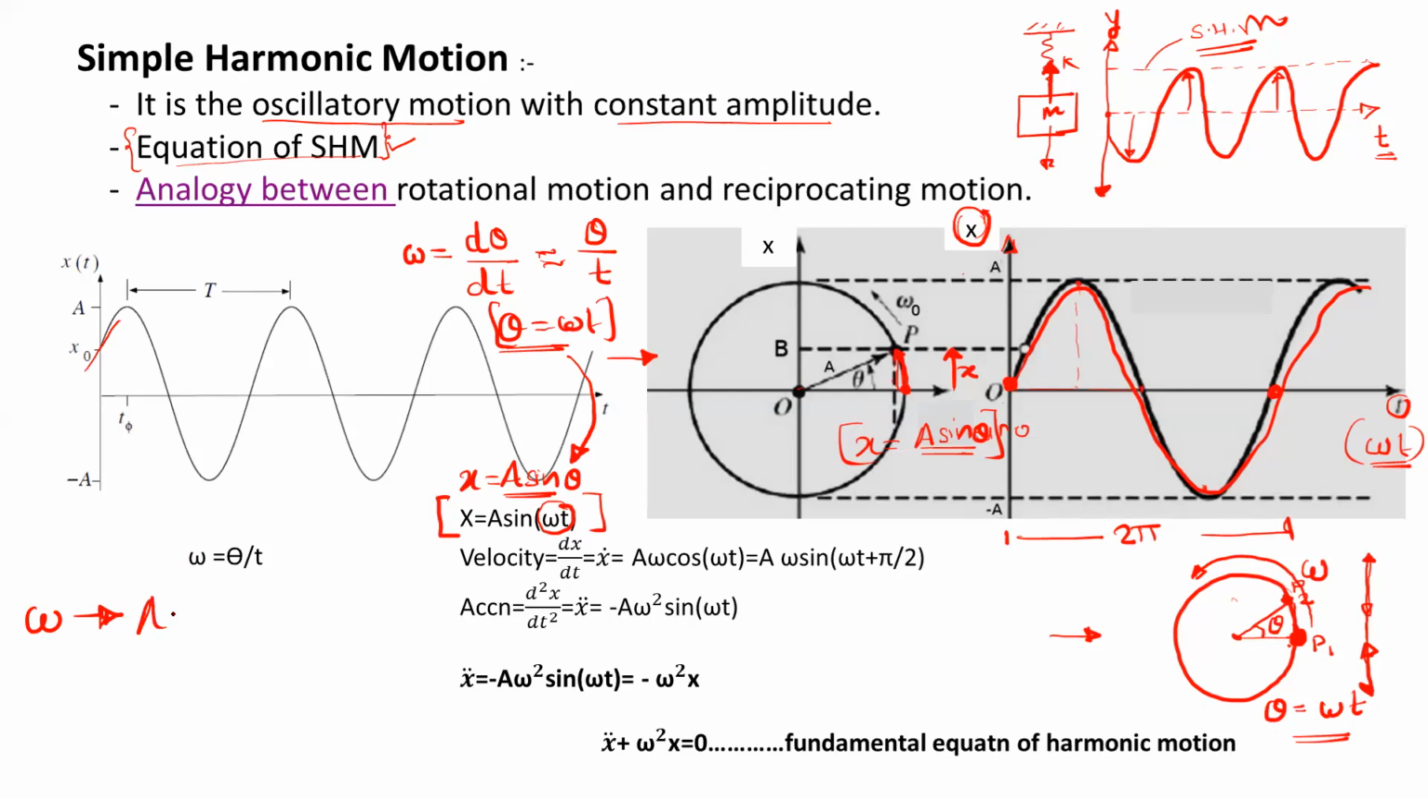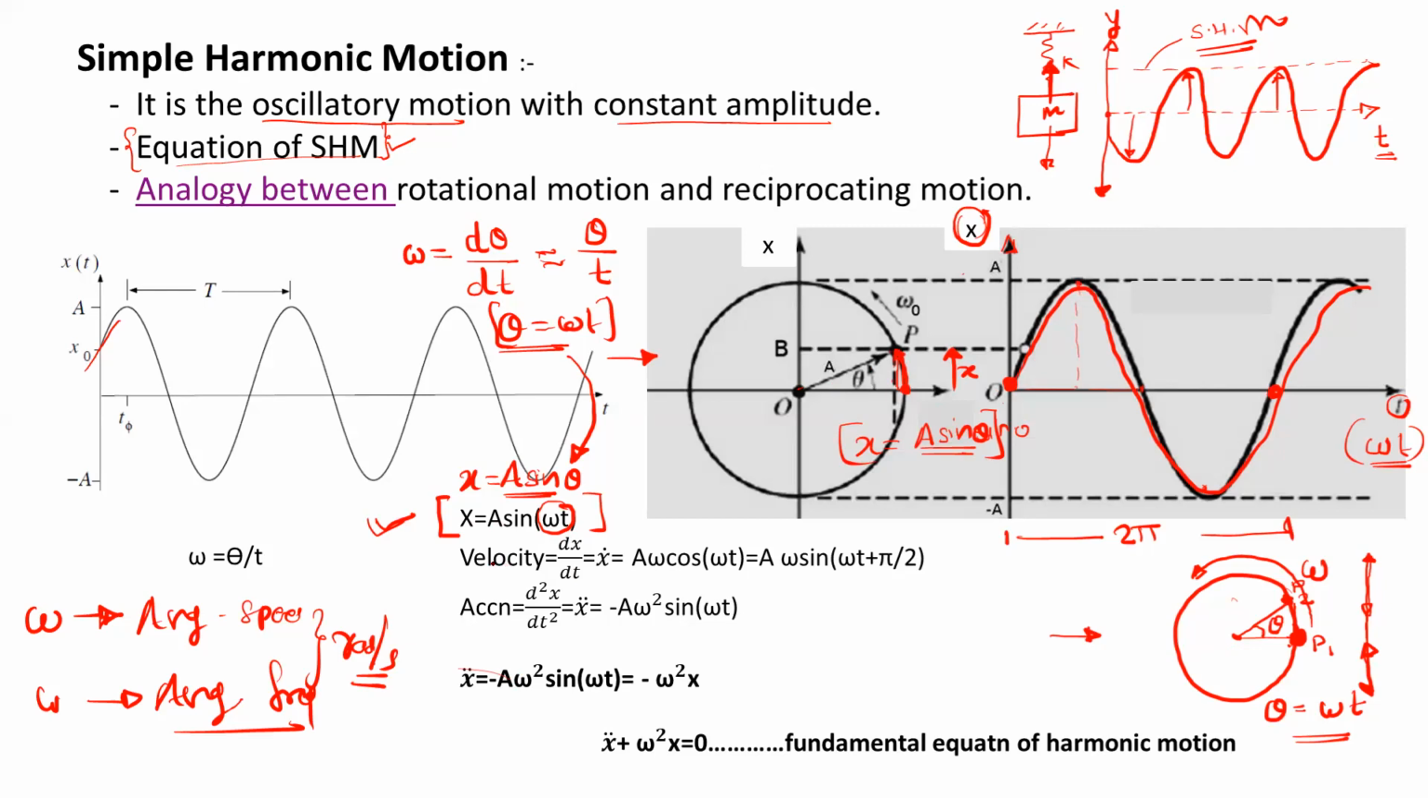So omega is the angular speed, and we also take omega as an angular frequency. The unit is radian per second. This is the relation between the rotational motion and the oscillatory motion. You have to remember, one complete rotation is nothing but one cycle or one oscillation. This is our basic equation for the displacement for simple harmonic motion: x is equal to a sine omega t.